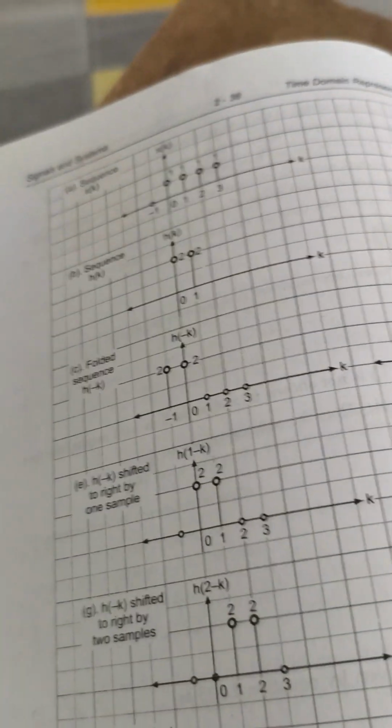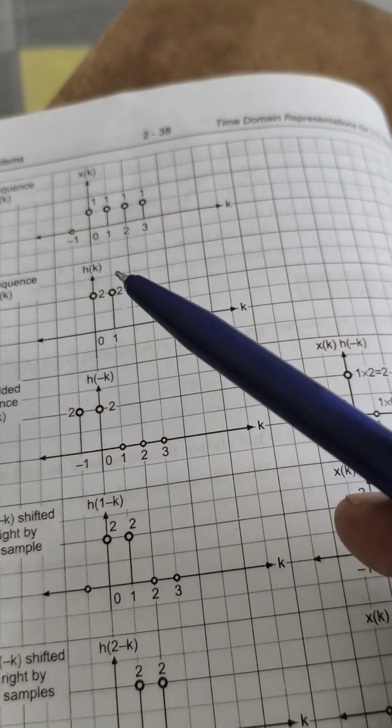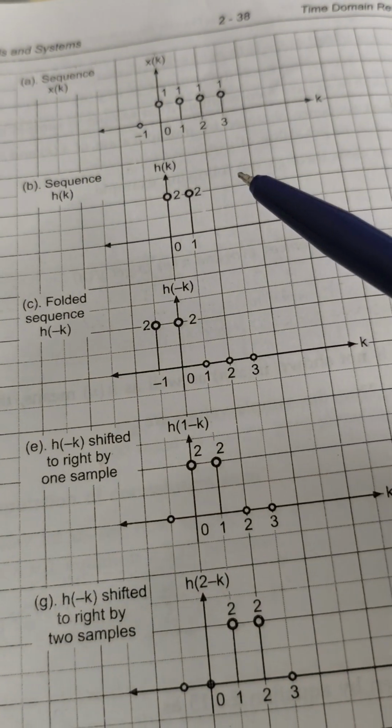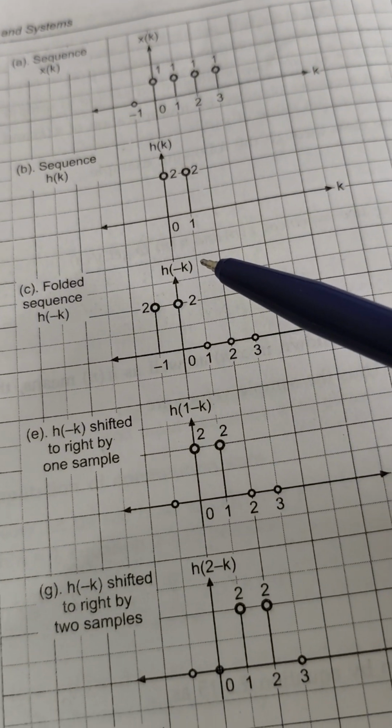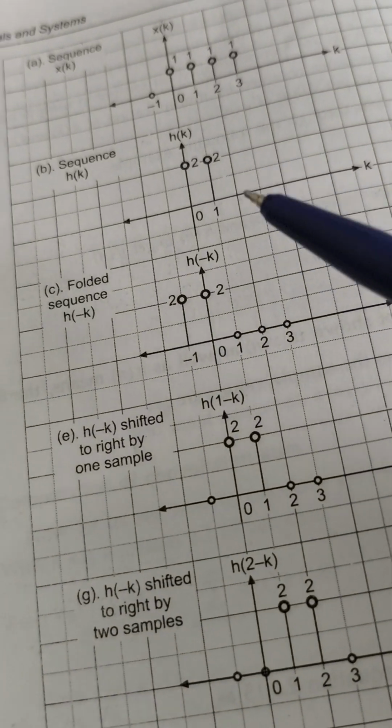Here, this is your h of k. H of minus k means what do we have to do? We have to do the folding operation.